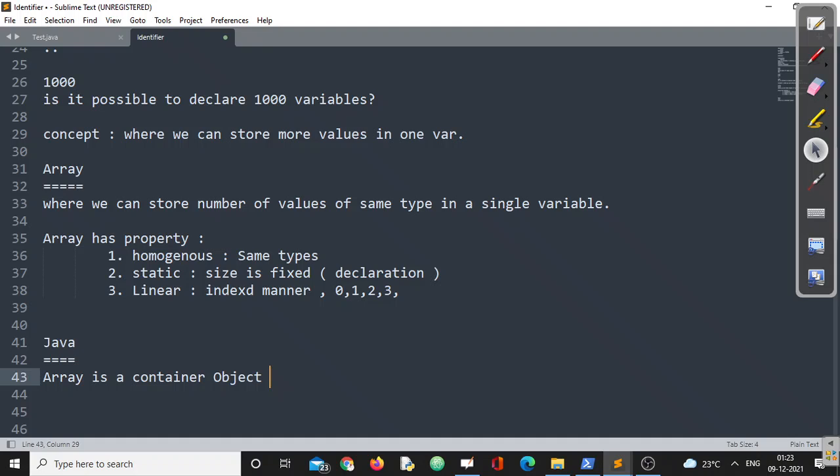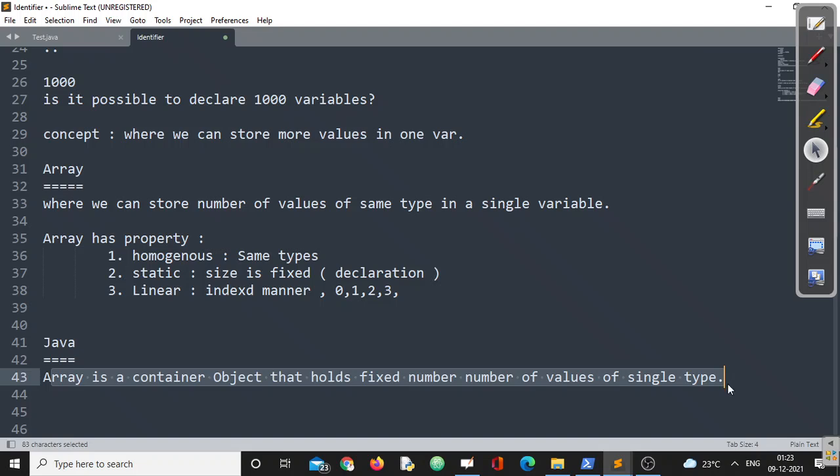An array is a container object that holds a fixed number of values of a single type, or you can say the same type. This is the definition I brought from the Java documentation provided by Oracle, right? Array is a container object.